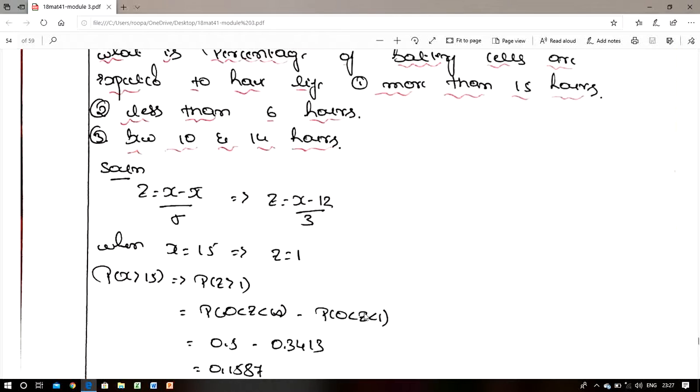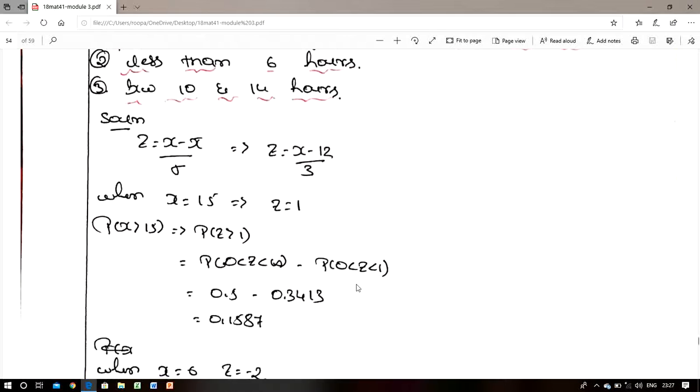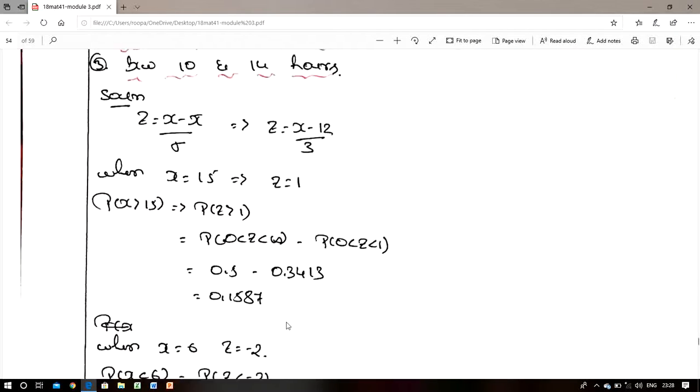So here we use the normal distribution table, which is available in your textbook. Directly we can take the z value, phi of 1. Phi of 1 is like using a logarithmic table; the normal distribution table is the same type. So here we use phi of 1, whose value is 0.3413. Simplify here and we get 0.1587.